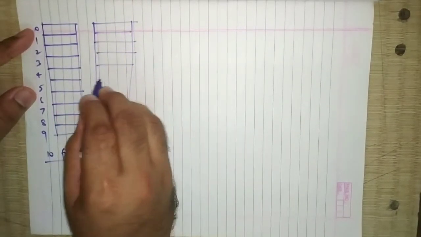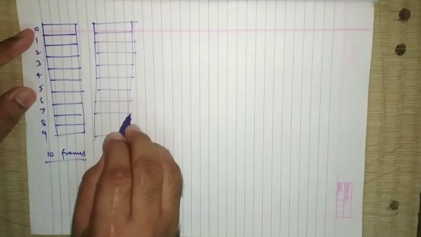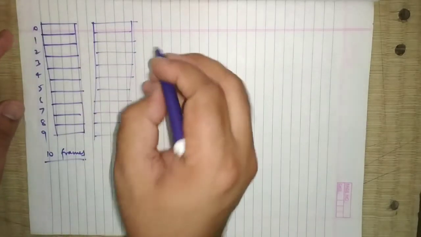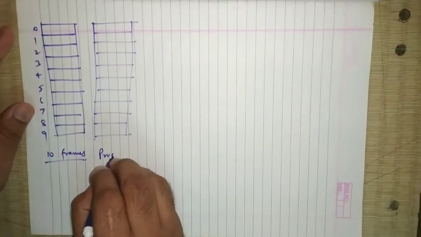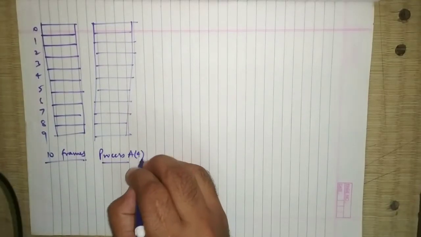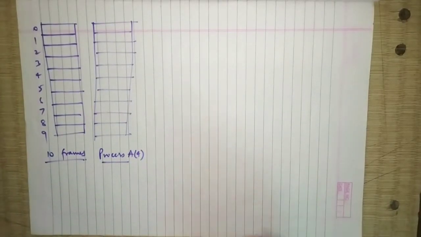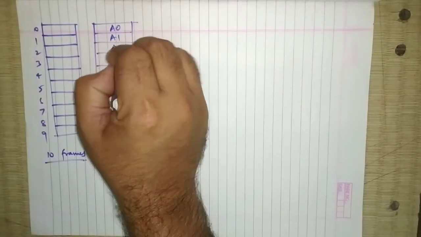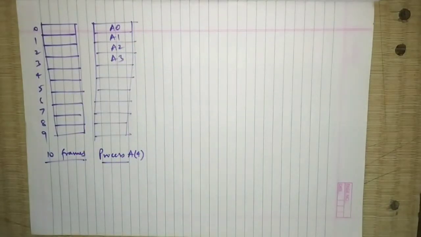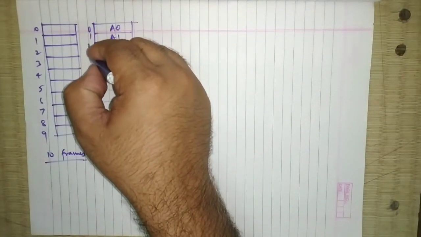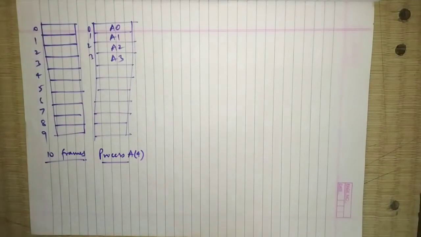I need to draw this diagram each and every time, and the numbers are the same. This diagram is for process A, which has 4 pages: A0, A1, A2, A3. These 4 pages of process A are placed at locations 0, 1, 2, 3. So this is done for process A.